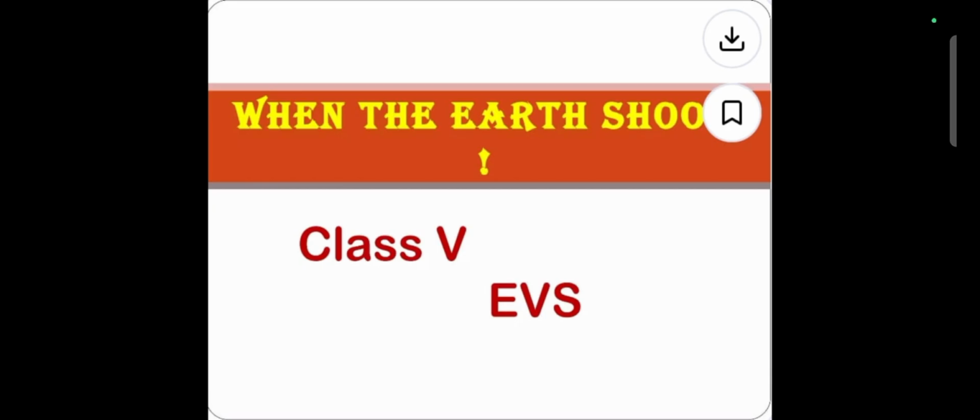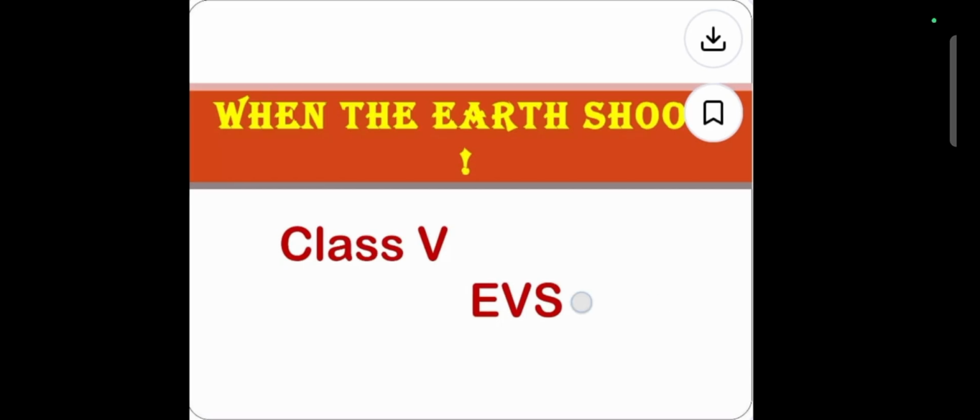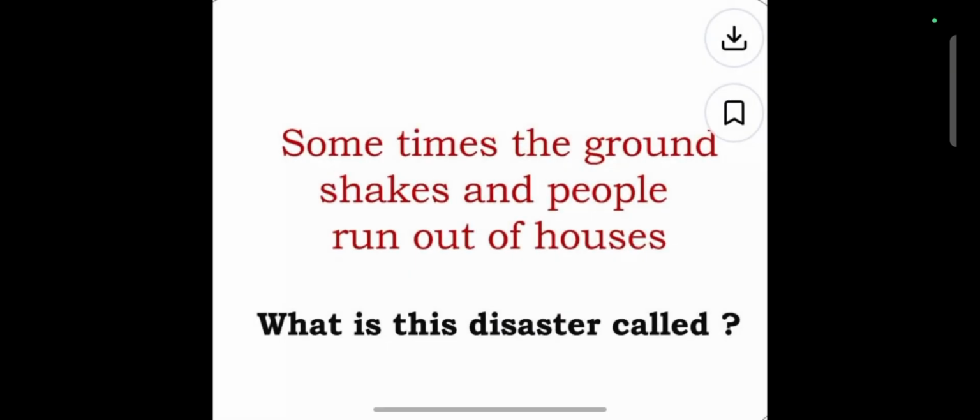To know the reasons behind this shaking, first you have to know about the structure of the earth. Students, the structure of the earth is very unique. Our earth is made up of three different layers: crust, mantle, and core. These are the three layers by which our earth is made, and we are living on the top of the crust, which is called the lithosphere.